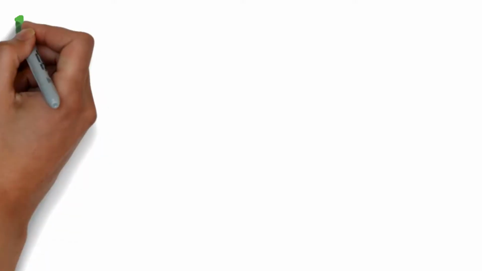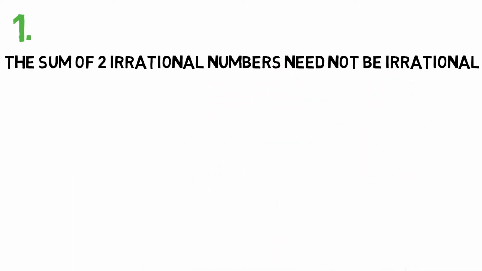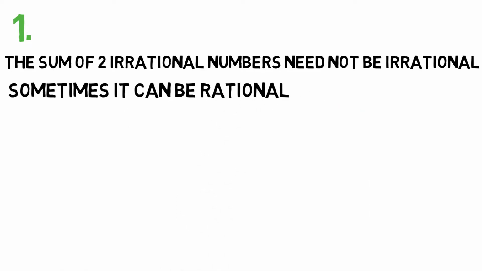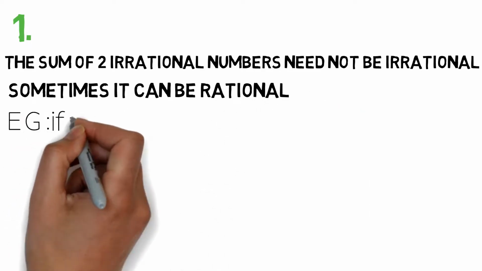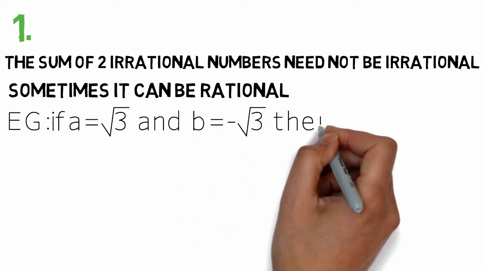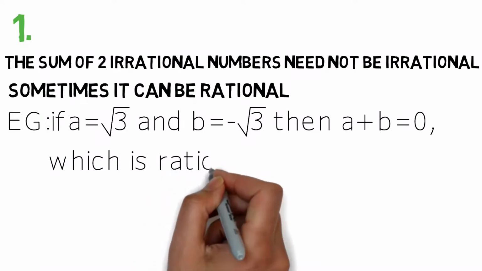And finally, we have two points left. First point: the sum of two irrational numbers need not be irrational. Sometimes it can be rational. For example, if a equals root 3 and b equals minus root 3, then a plus b equals root 3 plus minus root 3, which is equal to 0, which is a rational number.